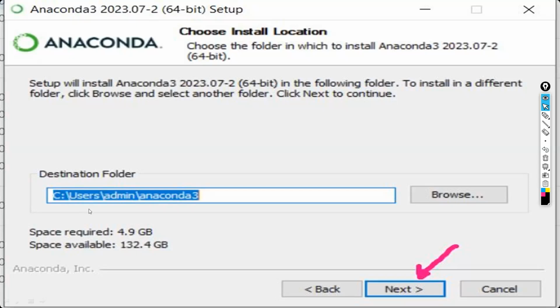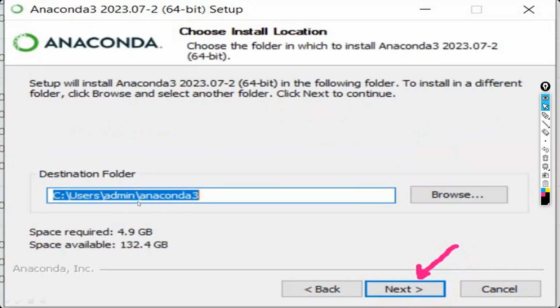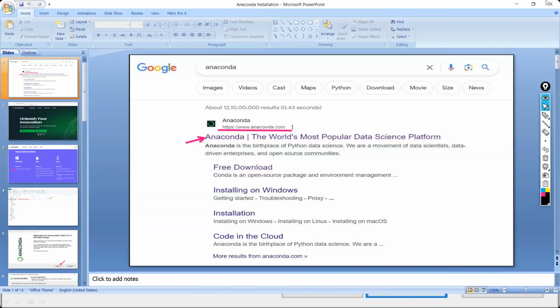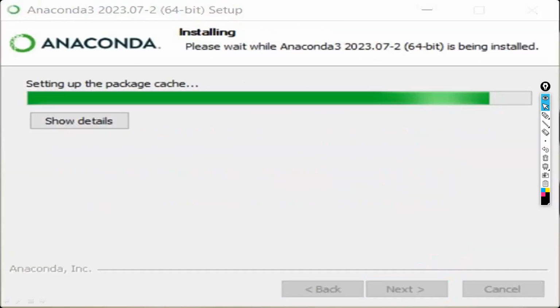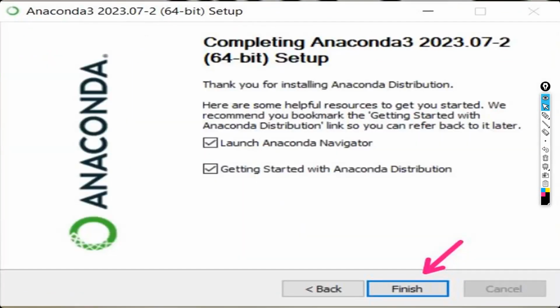Okay. And once you click on the next, whatever the path it is showing, keep the path as it is. Don't modify the path. Just simply click on the next, and simply click on the install. Here no need to make any tick marks. Whatever it is showing, leave as it is. Your work is just click on the install and go to the next. So it will start installing. And once installation is completed, next, again, finish. So your part is only down.